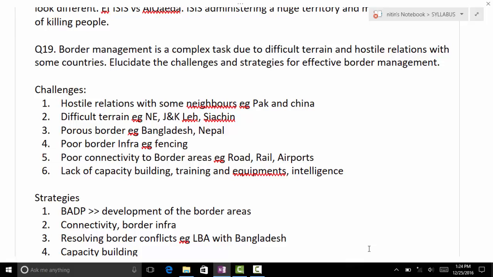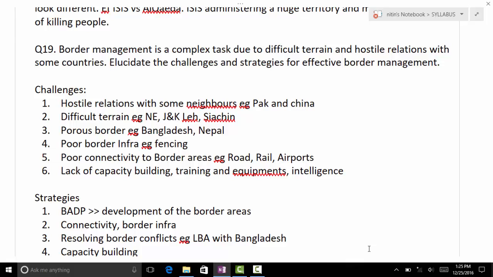Then the difficult terrain. For example, in the northeast, when you come to the Myanmar area, the jungles are so heavy that you can't manage it. In the Nepal area, you can just get in that way and you are in Nepal. So from here the challenge comes from insurgents. They can easily go through between both countries where they have families. So how can we tackle them? Until we demarcate all these things, we can't do that. I will tell you about it later, but now I am just telling you the challenges.